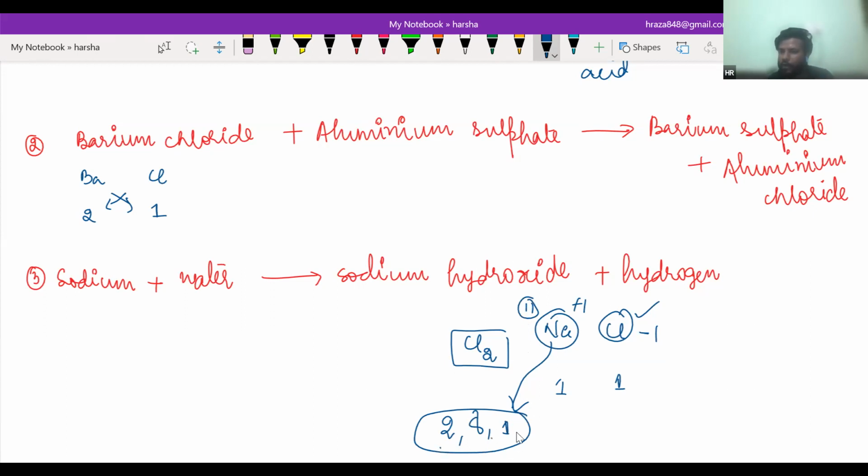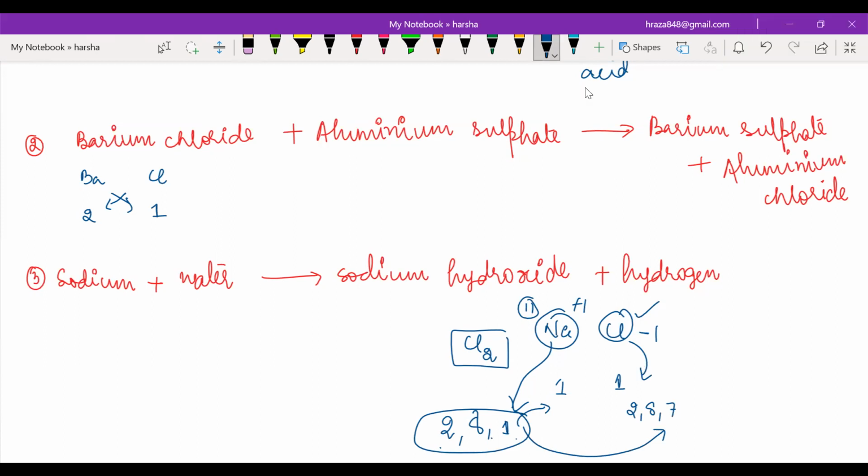So 2, 8, 1. So it will lose 1 electron. And in case of chlorine, 2, 8, 7. So it will gain 1 electron. So that's why it has -1. But in writing a chemical formula, we don't need negative or positive. We just take it as a number. Is that clear? Yes, sir.